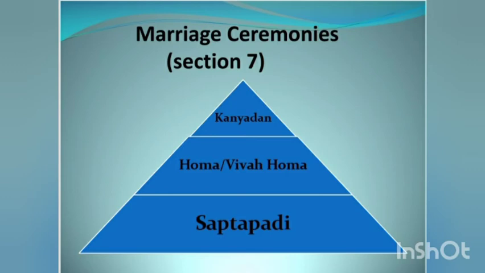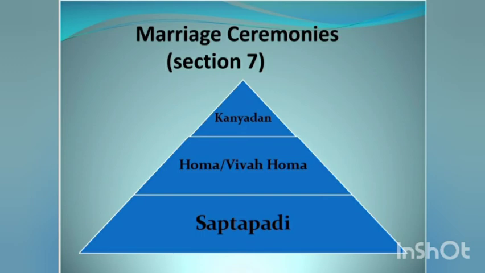Section 7 of this Act says Hindu marriage may be solemnized in accordance with the customary rites and ceremonies of either party, and where such rites and ceremonies include the Saptapadi, that is, taking 7 steps by the bridegroom and the bride jointly before the sacred fire, the marriage becomes complete and binding when the 7th step is taken. The Act does not prescribe any form of ceremonies and left to the choice of the parties concerned. The two widely accepted Shastric ceremonies of valid marriage are Kanyadan and Saptapadi.